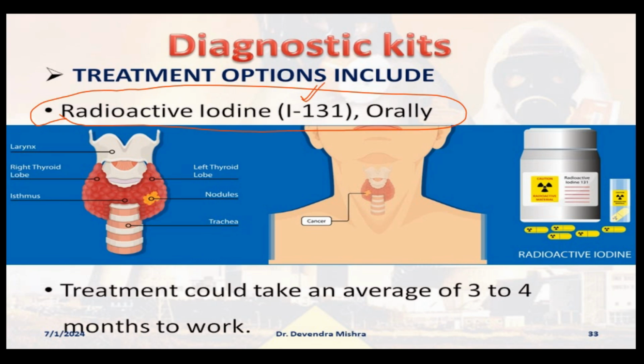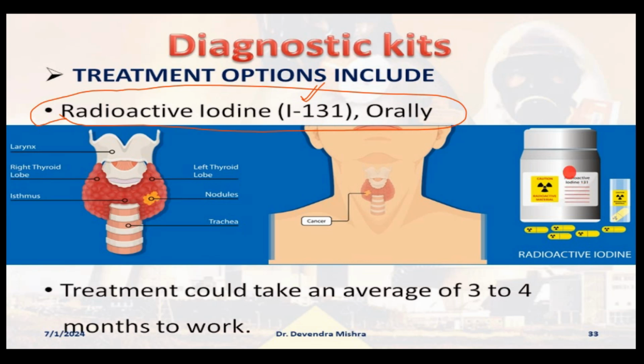Okay, so you can see this is the thyroid gland. You can see the thyroid gland, and this is the complete picture. Larynx is also there, but this is the biology part, you can skip it. The thyroid gland may develop cancer. So what is the treatment? Iodine 131, as you can see here, radioactive iodine 131.